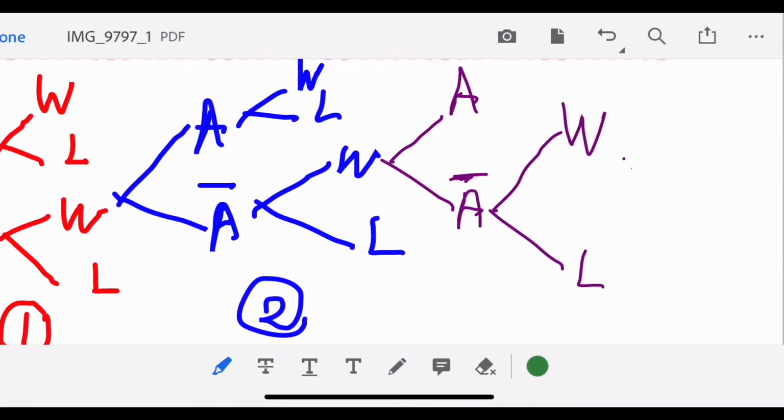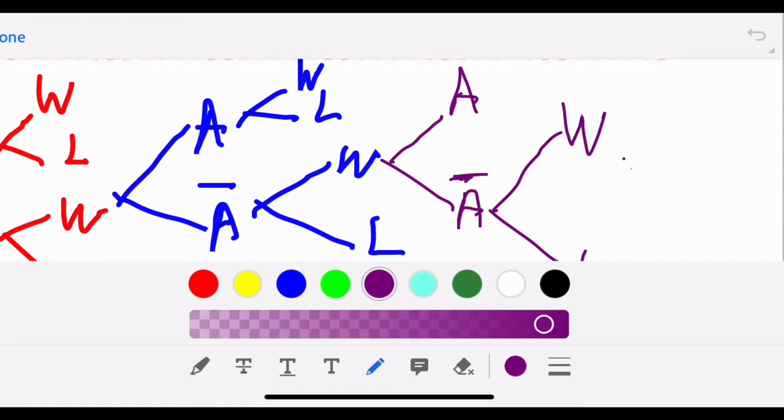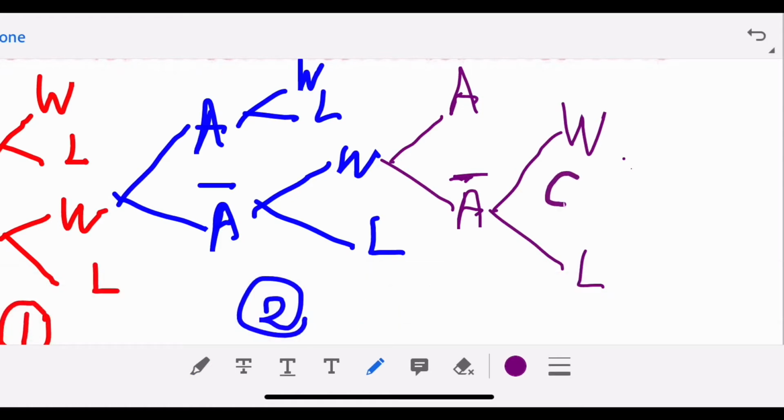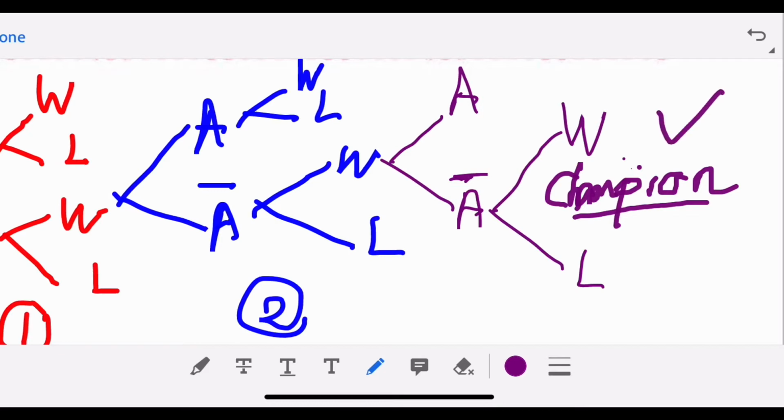We label laps 1 in red color, laps 2 in blue color, and laps 3 in purple color. Again, I'm writing champion for laps 3 so that you have a clearer picture. I take the path whereby Kaizan is the champion.